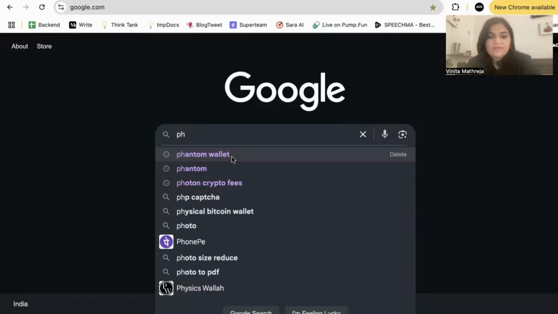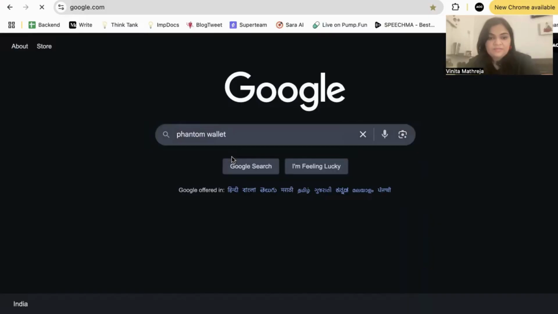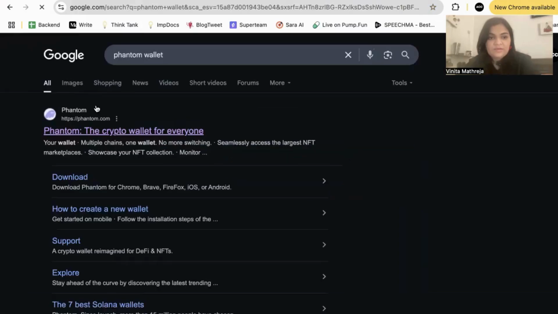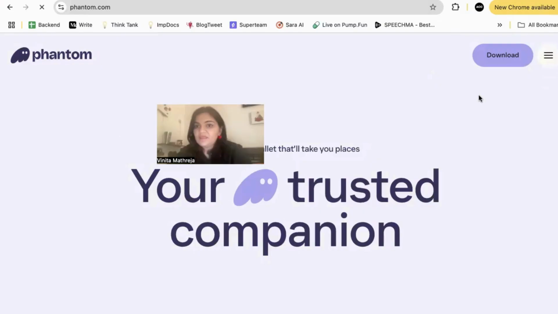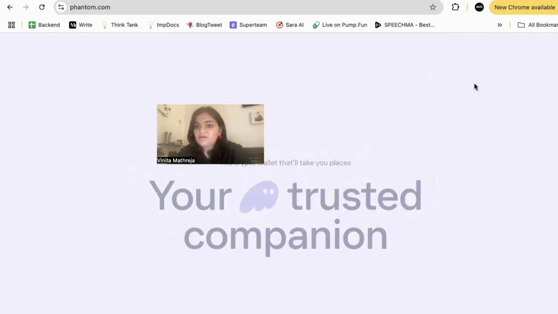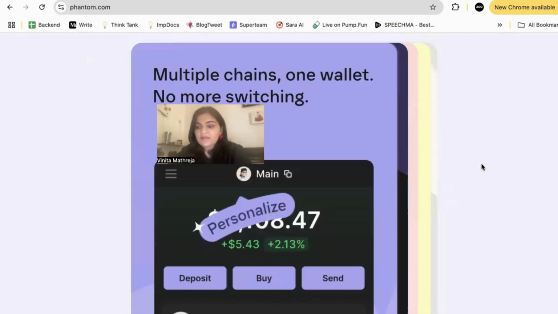Okay. All you have to do is go on to Phantom Wallet. Just type Phantom Wallet in your search. Click on Phantom. I want to have the Chrome extension, which is much easier actually.